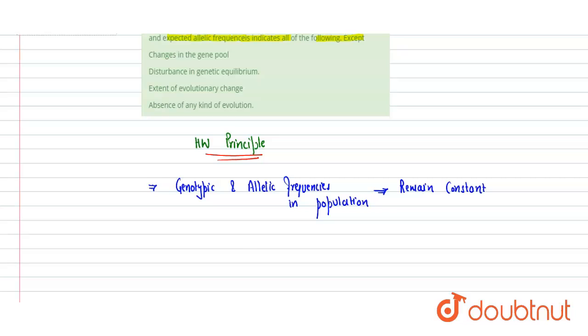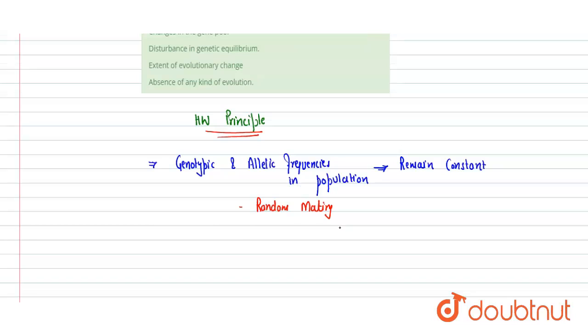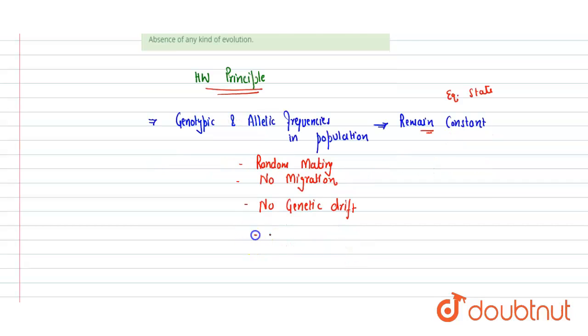The conditions are: there should be random mating, so that there is no effect on the gene pool. Then there is no migration. If migration occurs, it will not remain constant, it will not remain in the equilibrium state. So there will be no migration, no genetic drift, no sudden change. There is no gene flow, and no natural selection, so that certain characters will not be selected.